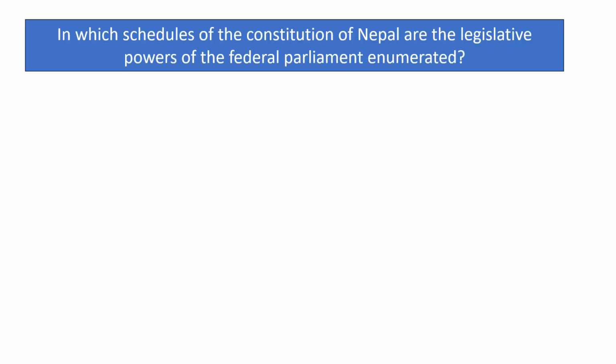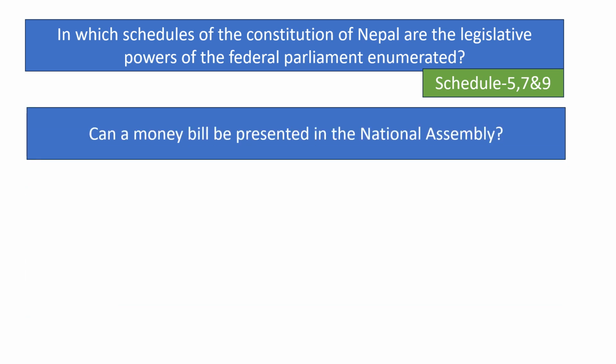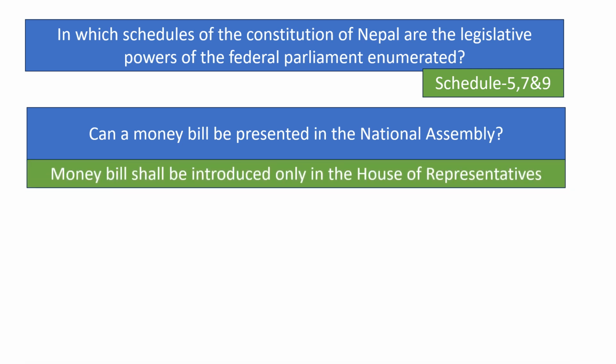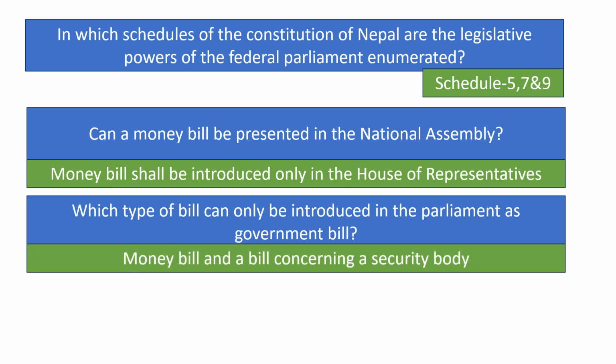In which schedules of the Constitution of Nepal is the legislative power of the Federal Parliament enumerated? Schedule 5, 7 and 9. Can a money bill be presented in the National Assembly? Money bill shall be introduced only in the House of Representatives. Which type of bill can only be introduced in the Parliament as government bills? Money bill and a bill concerning a security body.